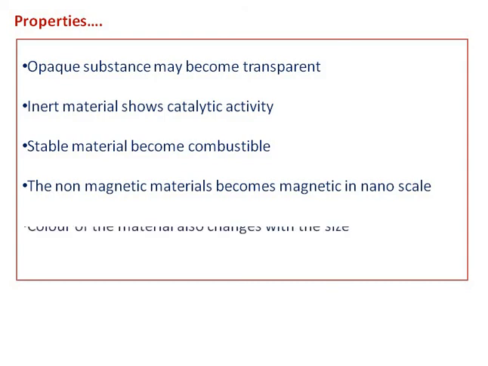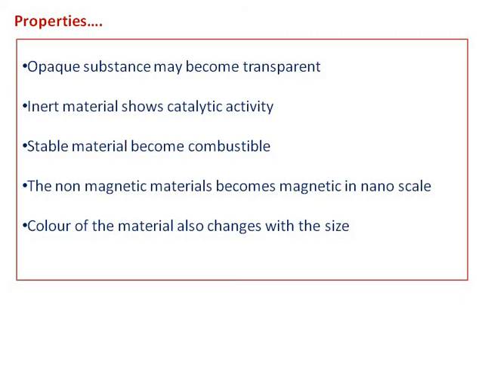And also the color of the material changes with size. Here we know the ornament that we use, gold: it looks shiny and yellow, it is a noble metal, as we say, and also it is non-magnetic. But if you study the property of a gold nanoparticle of 10 nanometer size, you can observe that it will absorb green color.